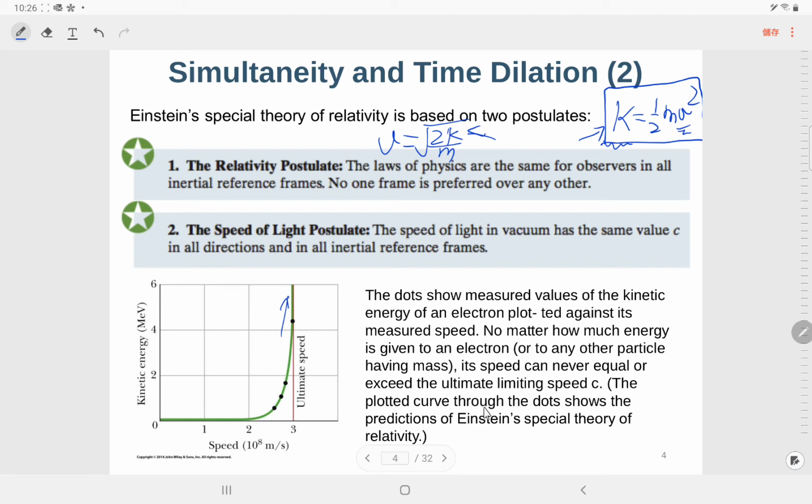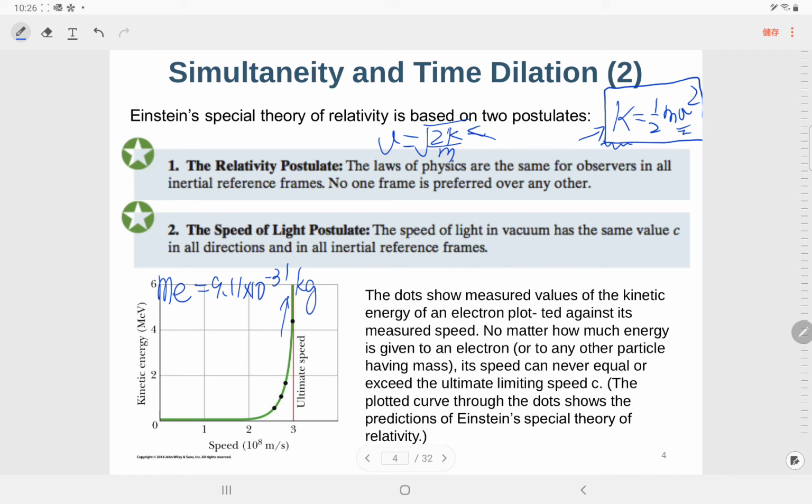Later in this chapter, you will see that the rest mass of an electron is 9.11 times 10 to the minus 31 kilograms.